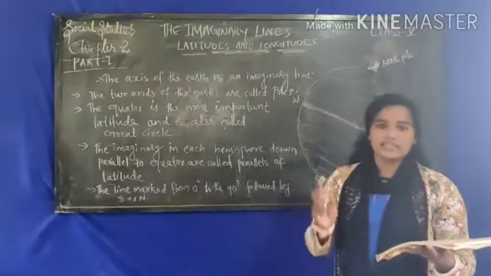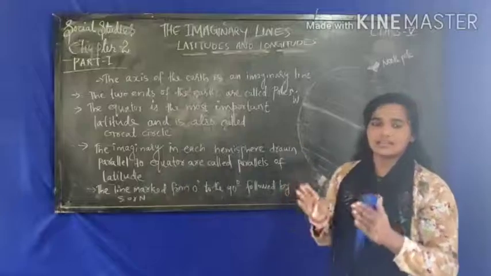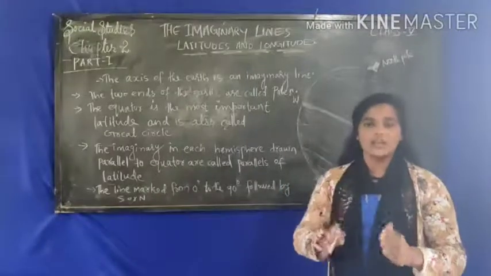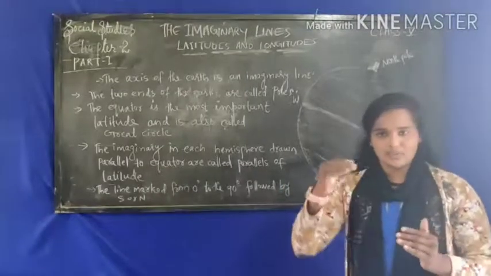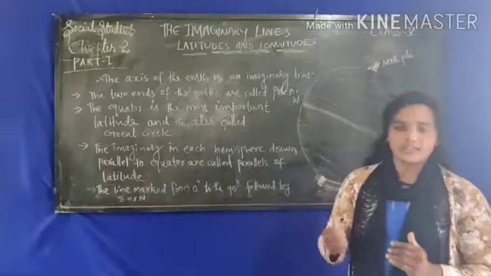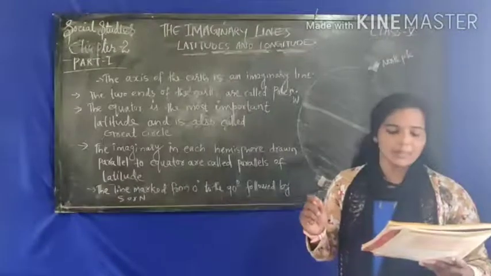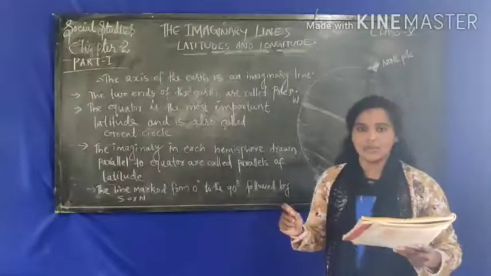In the index page, the place names are written in alphabetical order. If you need to find a place name, there is a number written along with it.